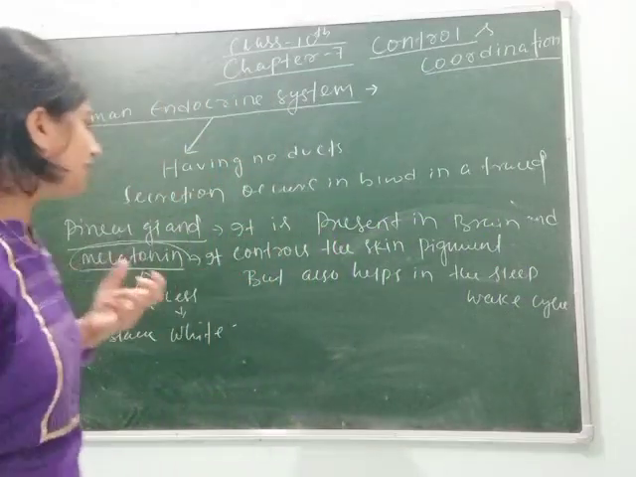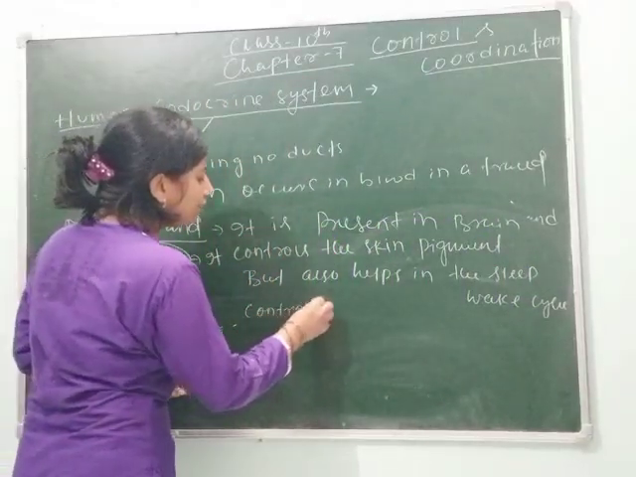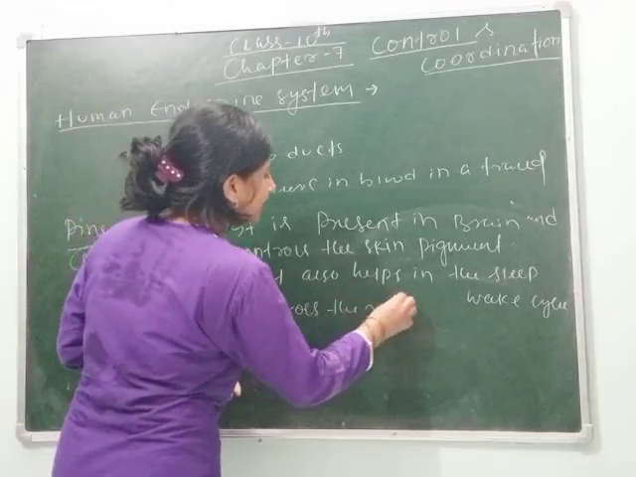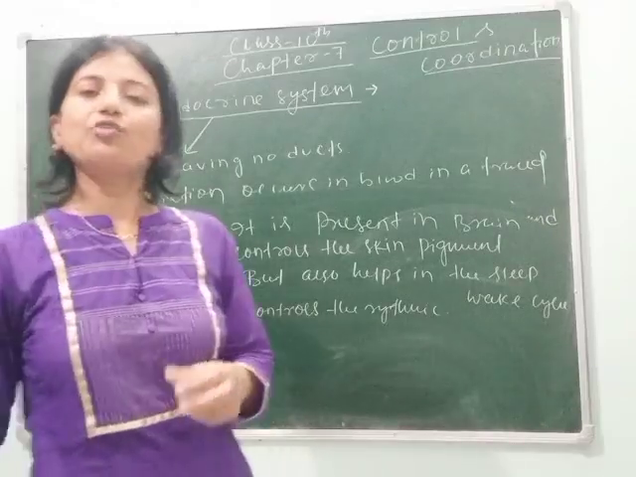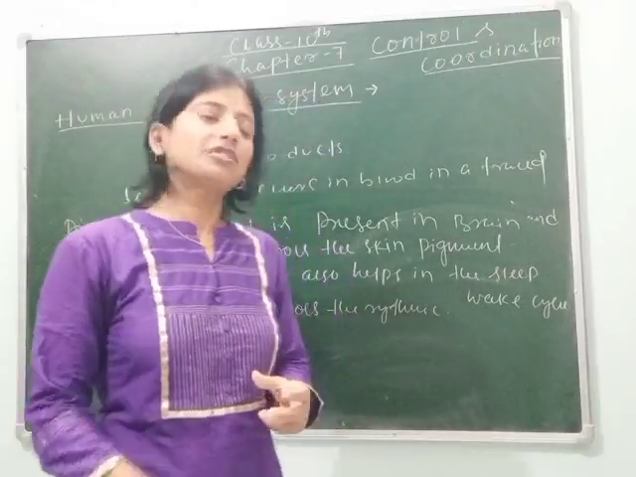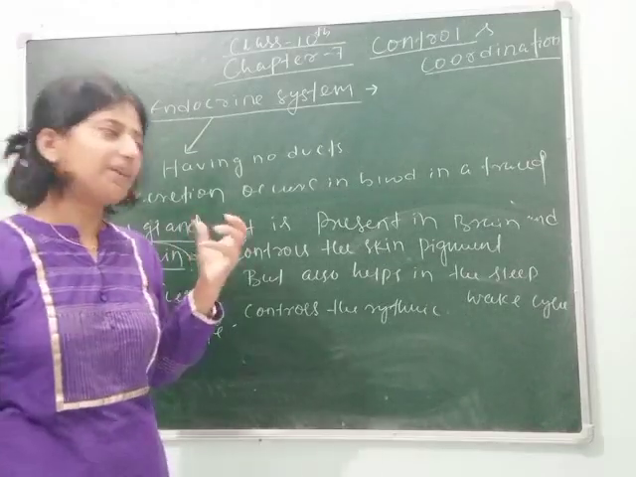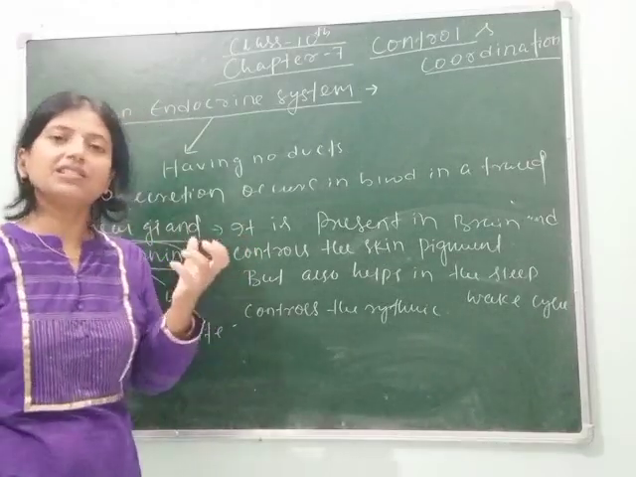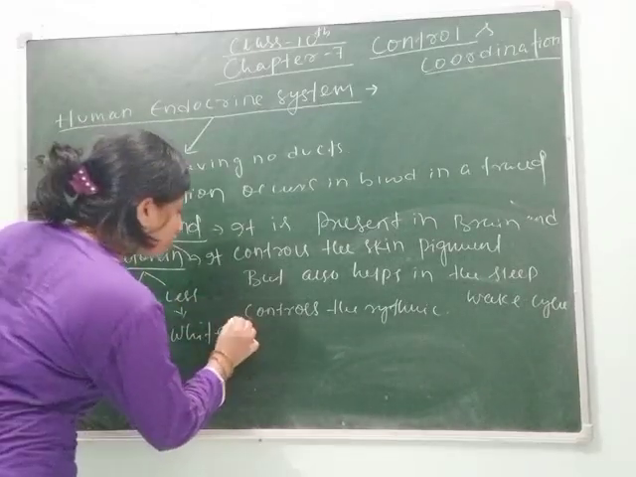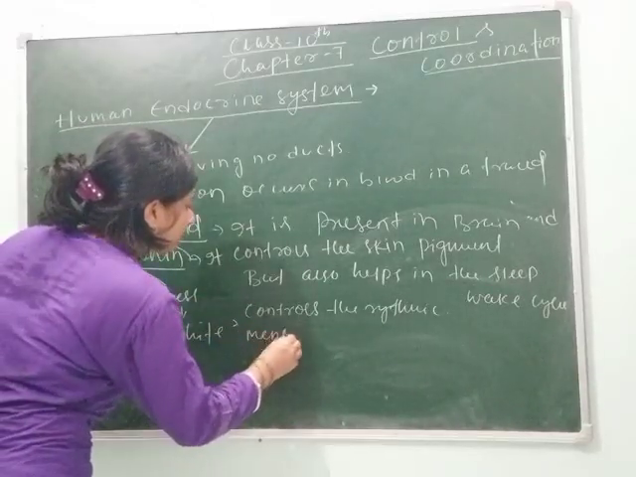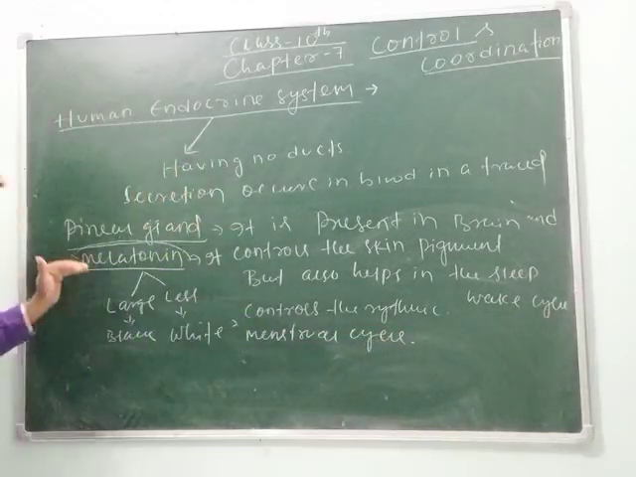It also controls the rhythmic diurnal. Rhythmic diurnal means the particular time of our daily routine, like a particular time early in the morning. This is only due to the hormone melatonin. It also controls the menstrual cycle. Clear, students? So it has many functions.